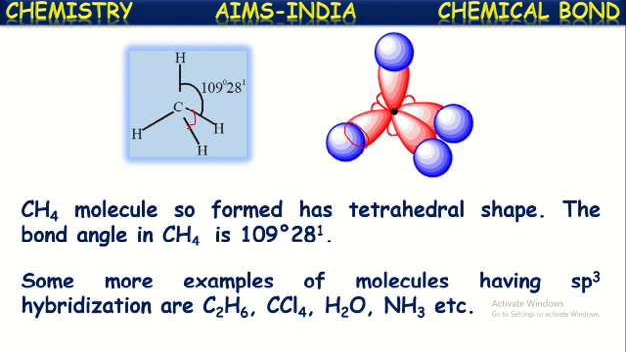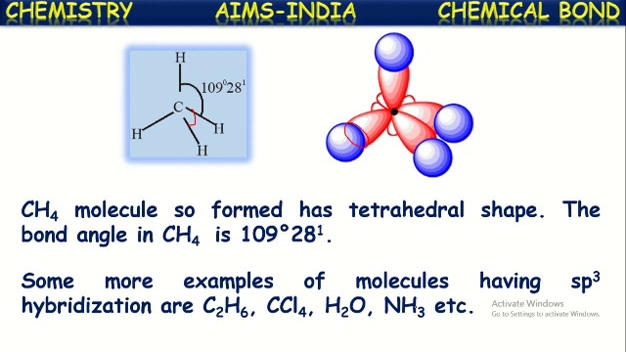Some other molecules which have this sp3 hybridization: already we have seen the methane molecule. In the same way, the ethane molecule, C2H6. In this also, the carbon atoms have sp3 hybridization. In the CCl4 molecule, which is called carbon tetrachloride, the central atom carbon also has sp3 hybridization. And some other molecules like water and ammonia also have sp3 hybridization on their central atoms.